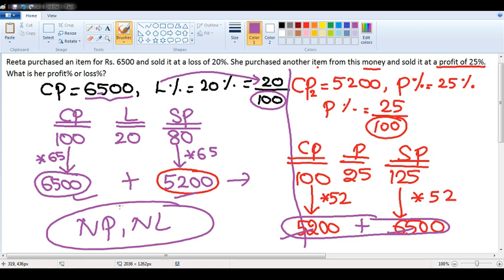I hope it is clear, sir. Answer is no profit, no loss. Hitesh, please check it out, sir. Calculation mistake maybe. It is not 6500. It is no profit, no loss. Other students have got it. Sandeep, please check it out, sir. Not 11.5 percentage.